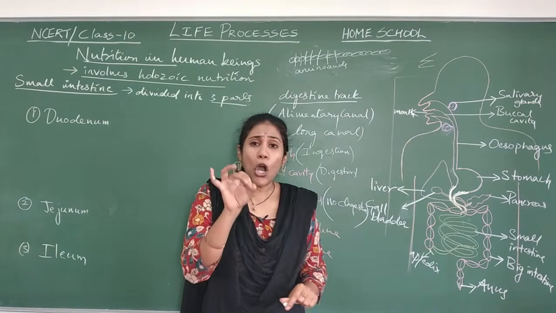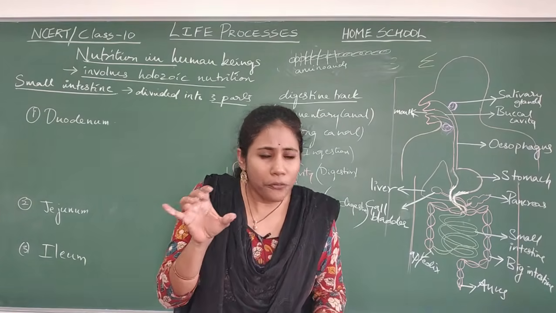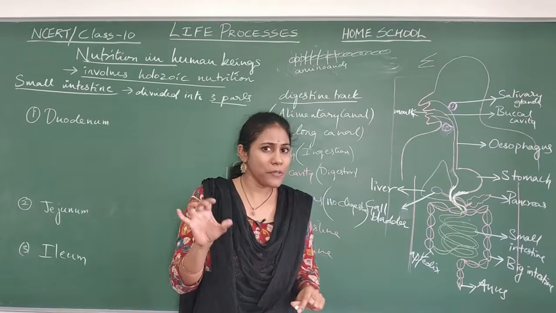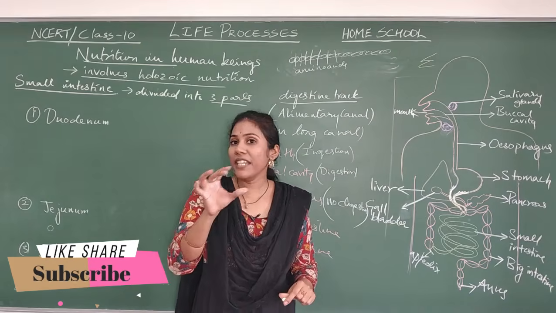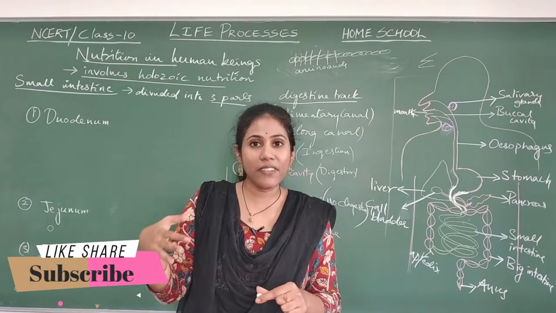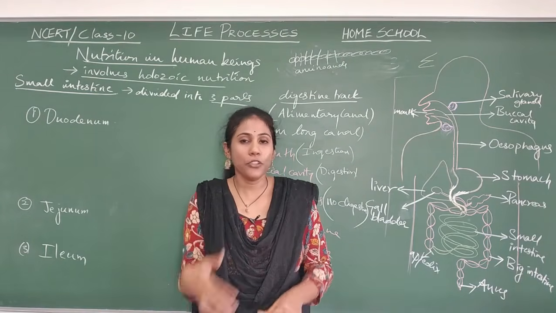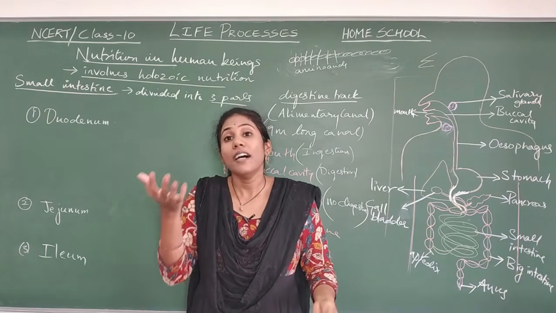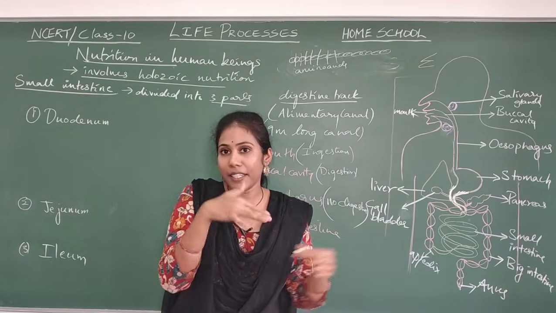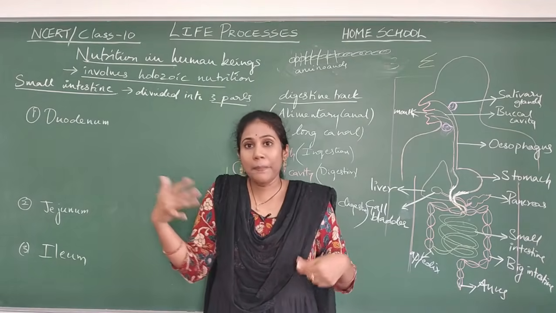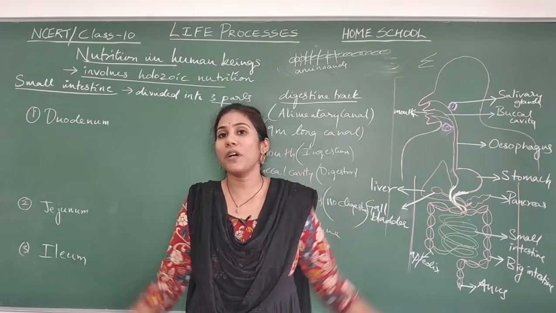Usually, the organisms which feed on plants, what do we call them? Herbivores. Okay, we have seen Holozoic animals are again divided into herbivores, carnivores, and omnivores. Humans are omnivores, isn't it? Herbivores are the animals which directly depend on plants. They keep eating plants. For them, you will see a much longer small intestine.